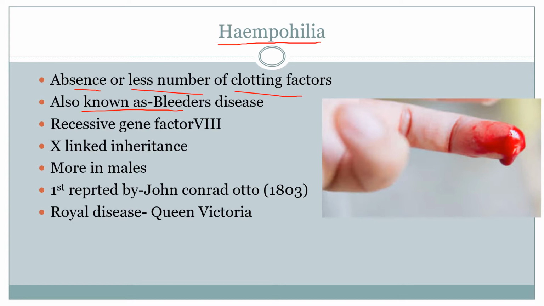And what is the reason for this disease? Because of the recessive gene for factor 8. See, this is present on the X chromosome. This recessive gene is present on the X chromosome. Hence, we can call it X-linked inheritance. It's an example of X-linked inheritance.